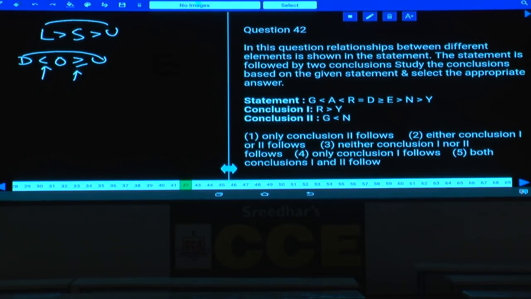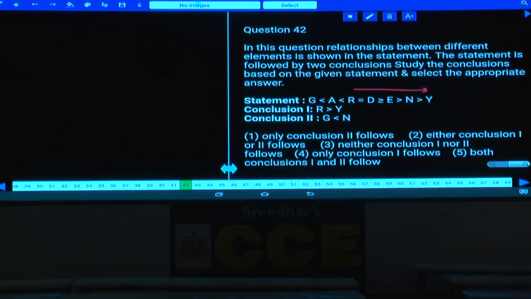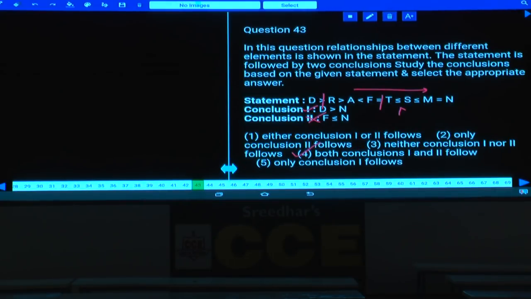Then question number 42. Now the relation between R and Y. Now R and Y, tell me which symbol is common here? Only greater than is common. Hence R greater than Y is definitely true. Then coming to the second conclusion, G and N. Now between G and N, one lesser than and one greater than, two opposite symbols between these two. Hence only conclusion 1 follows. Only conclusion 1 follows, that is choice 4. Question number 42, it is choice 4.